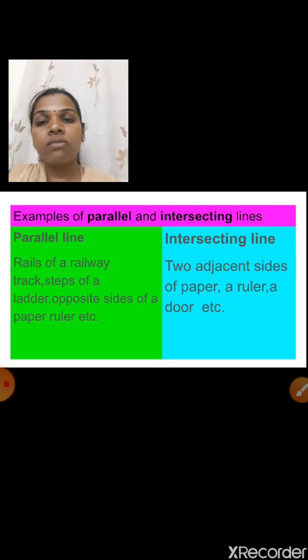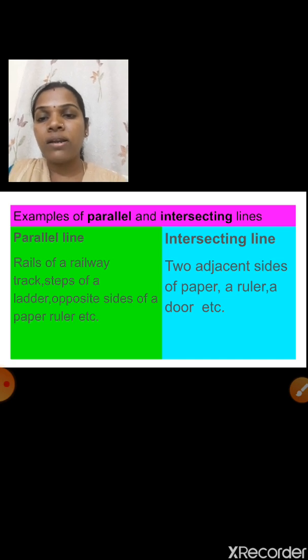See the opposite sides of your mobile. Are those lines parallel or intersecting? Yes, they are parallel lines. The opposite sides of your mobile will never meet, and the distance between the two lines remains the same at all times, isn't it?